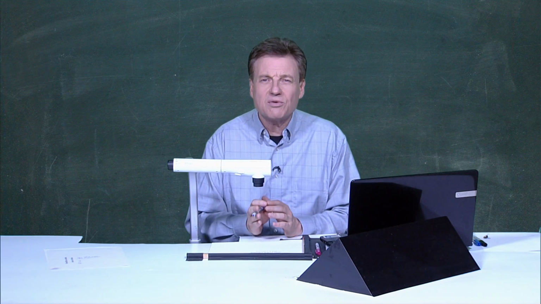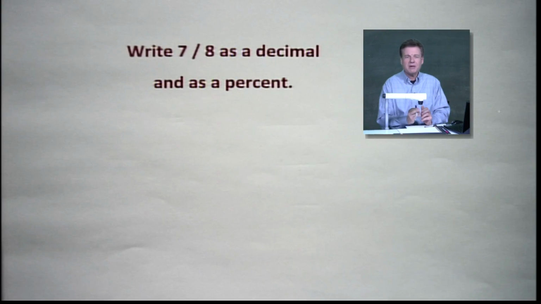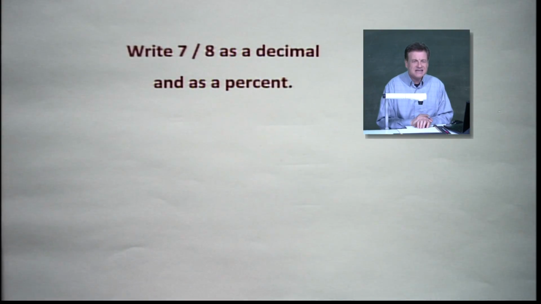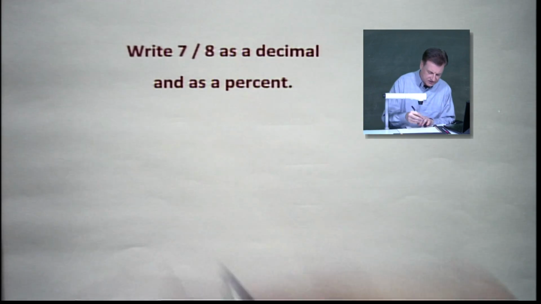So let's see the other way around. Let's take it with our next problem here. How about it? I've got 7/8, and we're going to write that as a decimal and as a percent. Let's do it as a decimal first.